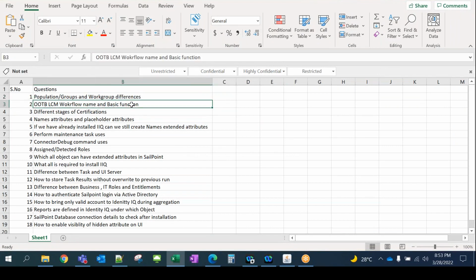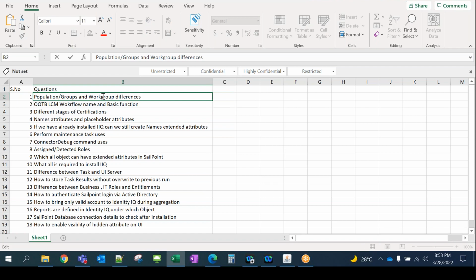So one of the popular questions among interviewers is about population, group, and work group. Basically, what's the difference between these terms? How are populations and groups different? It's a popular question because people get confused very easily among work group, groups, and population. That's where interviewers ask, to see how confident the person is in explaining the answer.